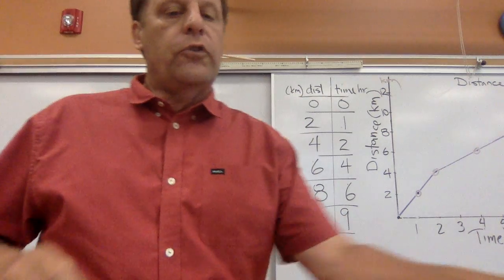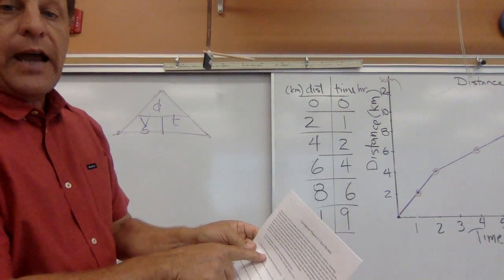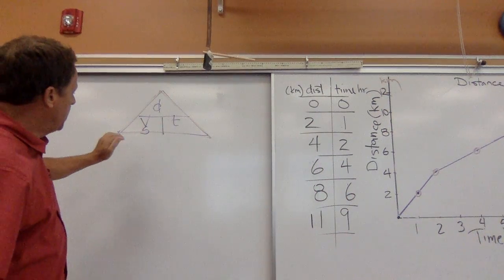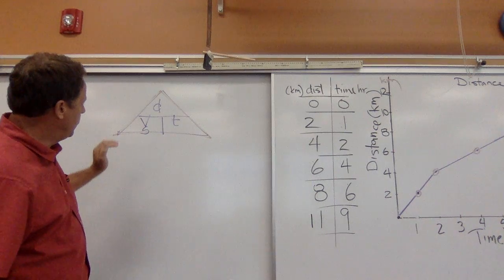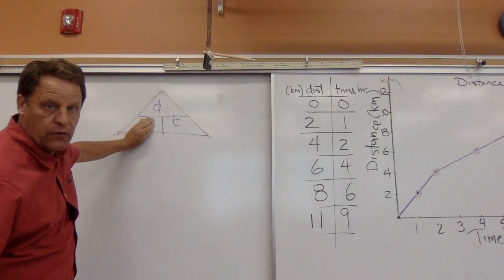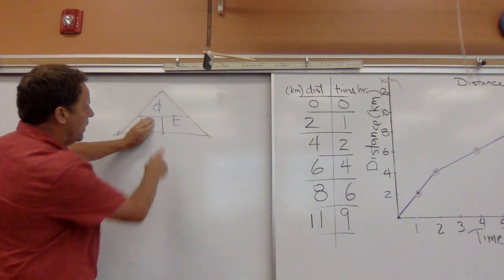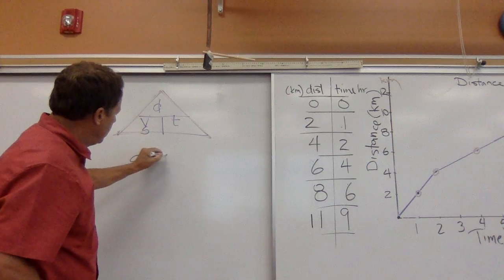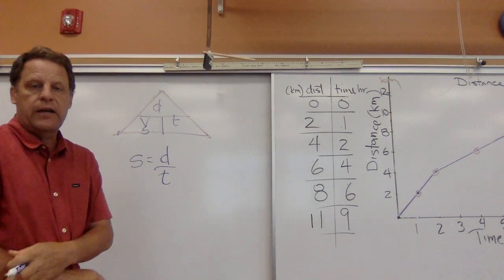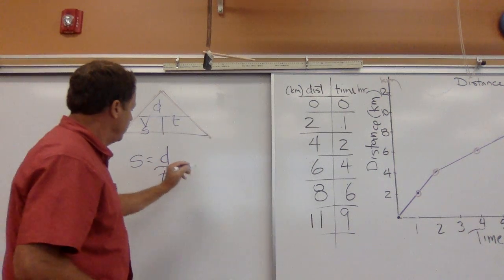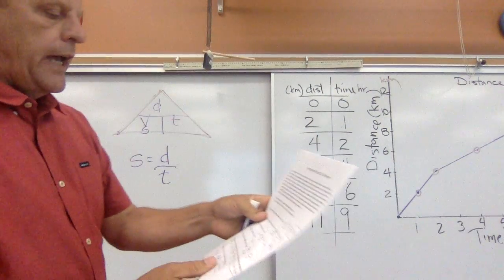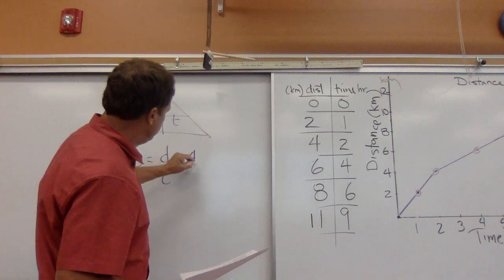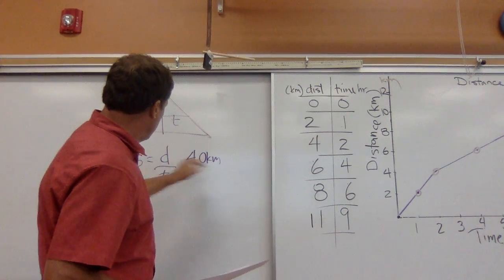And so in this first problem, we're asked for average speed. Again, Mr. Callicott talked about, if you want to know what the equation for that is, if we cover up the S or the V for speed, then our equation is going to be distance over time. So our speed is equal to distance divided by time. Now we look in this problem, and in the first 2 hours, we will have gone 4 kilometers. So that was our distance.